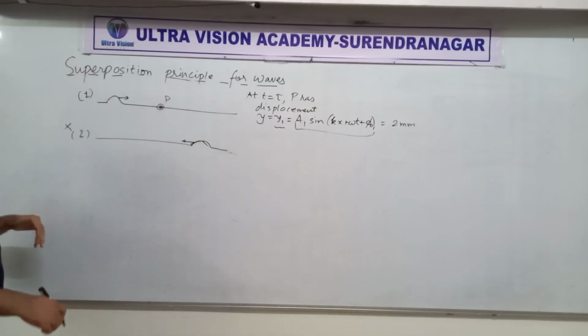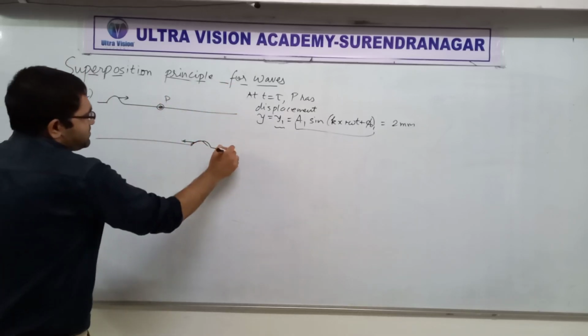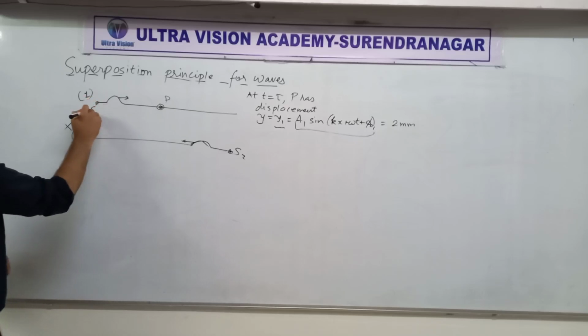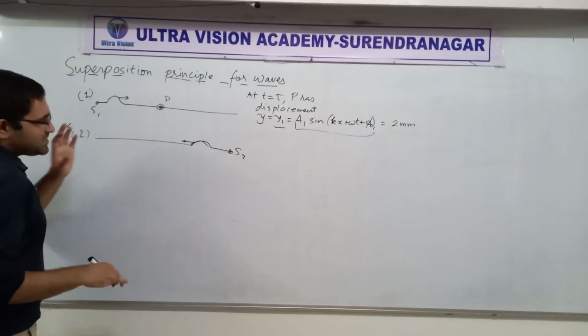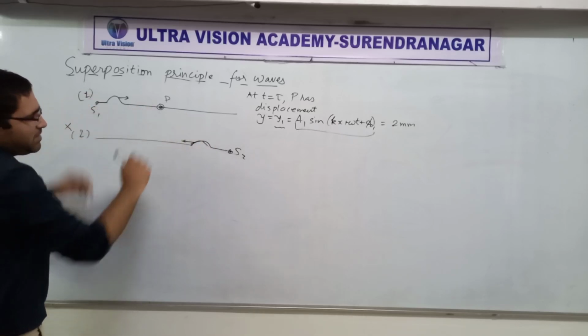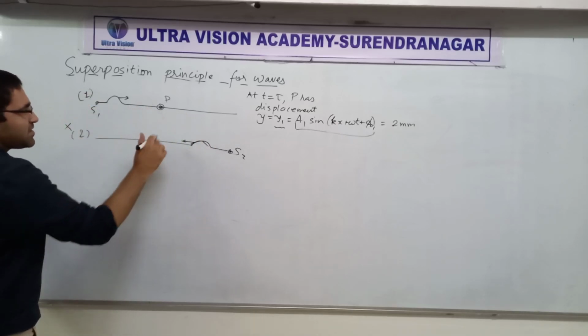Now suppose that there is another source on this side, which is also generating another wave. And let's say P is kind of at the midpoint, for simplicity again.